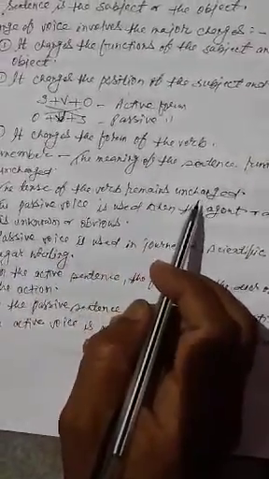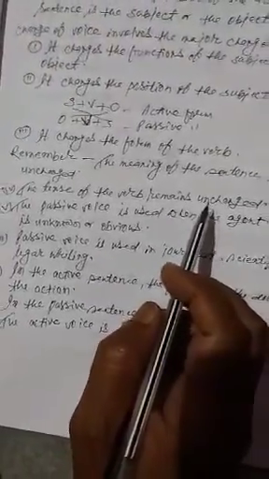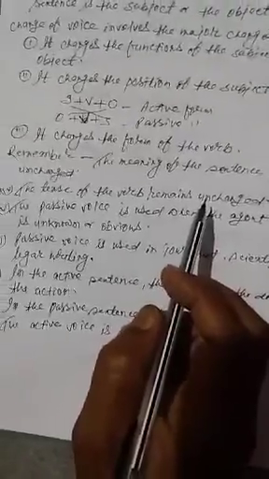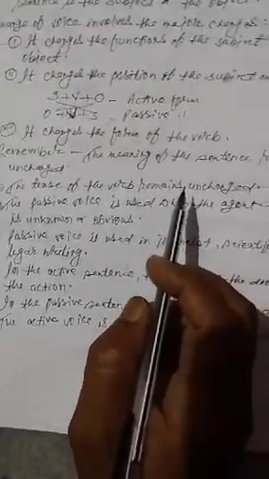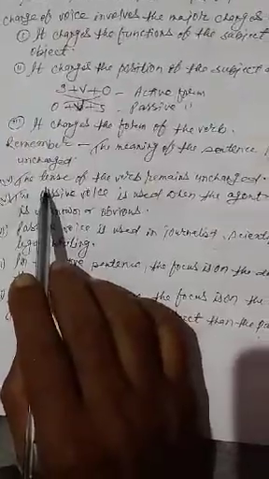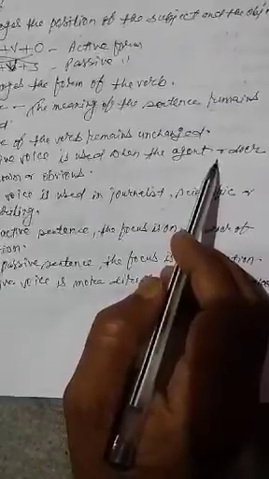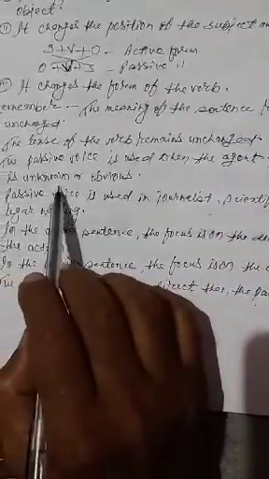The tense of the verb remains unchanged. In case of passive form, we don't change the tense of the sentence. If a sentence is in present tense or in past tense, it will remain in the present or the past in which it was. Fourth rule is the tense of the verb remains unchanged, and the passive voice is used when the agent or doer is unknown or obvious.